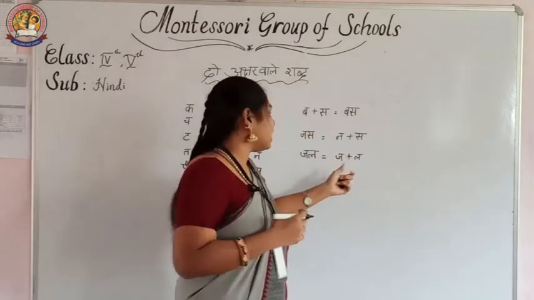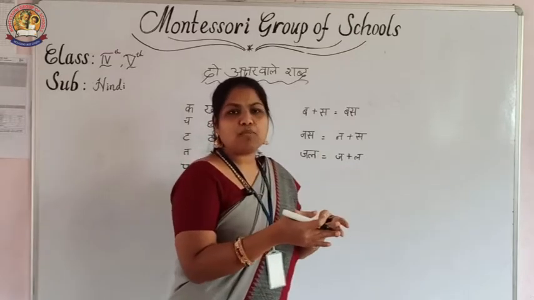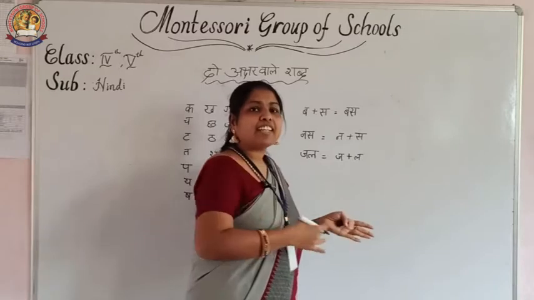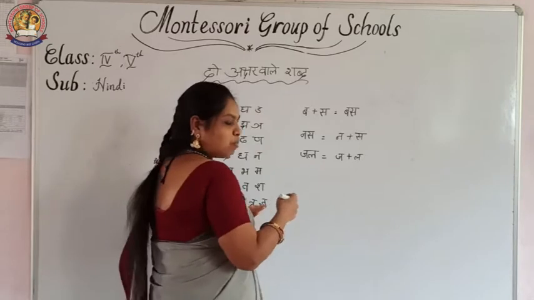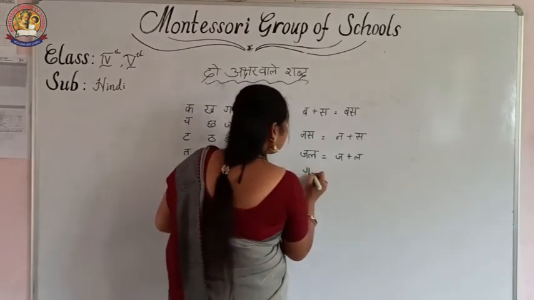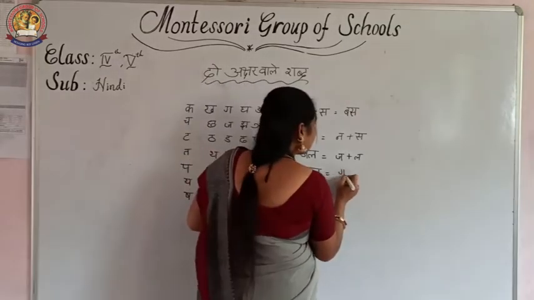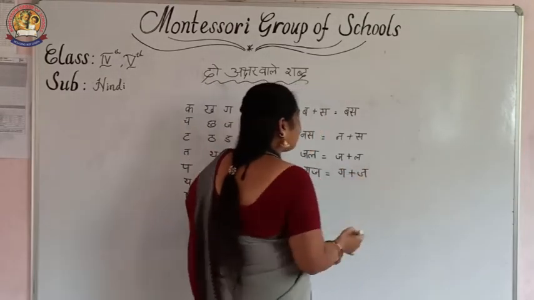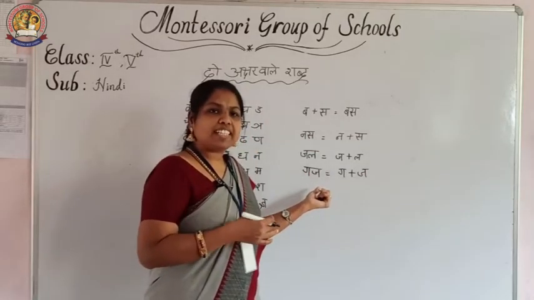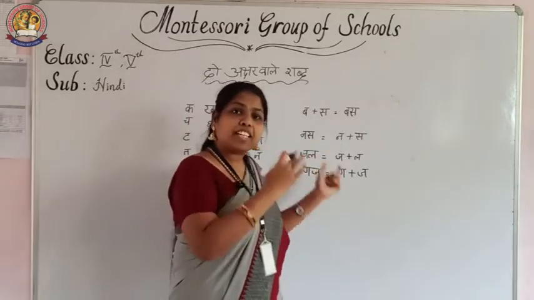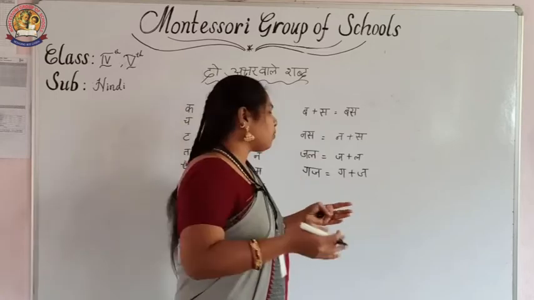What is the sound of the letter? Ja. Ja plus la, jal. You have to mix them together. If we combine the letters, then the sound will come. Ja, la, jal. Like that, so many words are there. Ga, this is a word. Ga plus ja. What are the letters in that word? In the word, what is the letter given? You must read that particular letter and know what is the sound of the letter. Together, if you mix, then it will become a word.